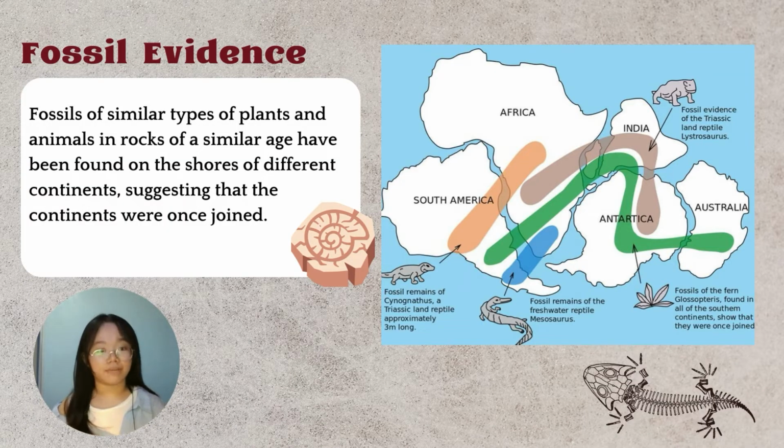Second would be fossil evidence. Fossils of similar types of plants and animals in rocks of a similar age have been found on the shores of different continents, suggesting that the continents were once joined. For example, fossils of Mesosaurus, a freshwater reptile, have been found in both Brazil and Western Africa. Also, fossils of the land reptile Lystrosaurus have been found in rocks of the same age in Africa, India, and Antarctica.